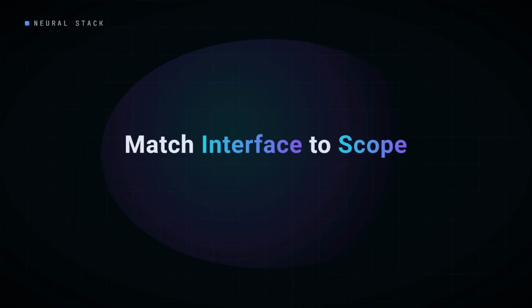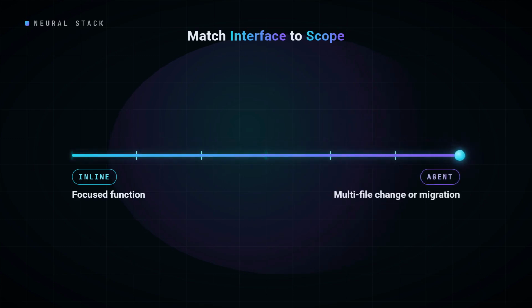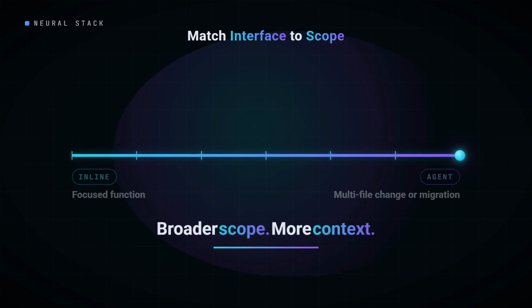Start with scope. A focused function may fit inline generation. When work spans multiple files or becomes a migration, use an agent. Broader changes require the assistant to navigate more repository relationships, making explicit context more important.